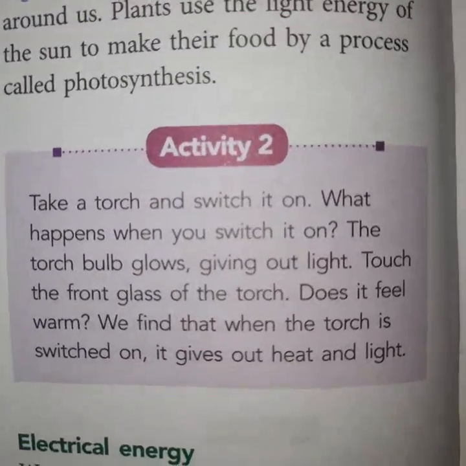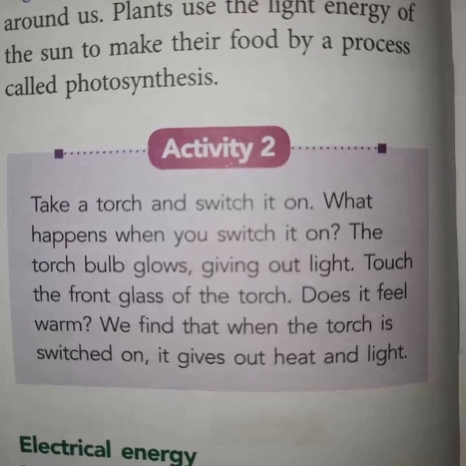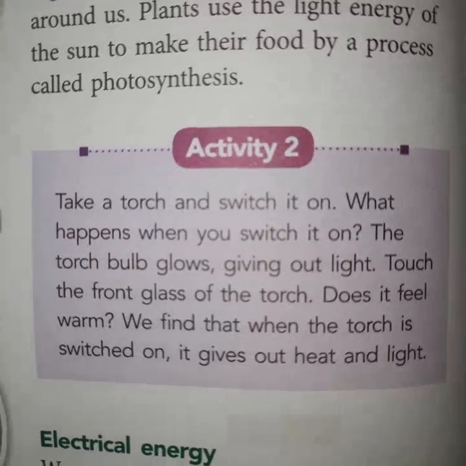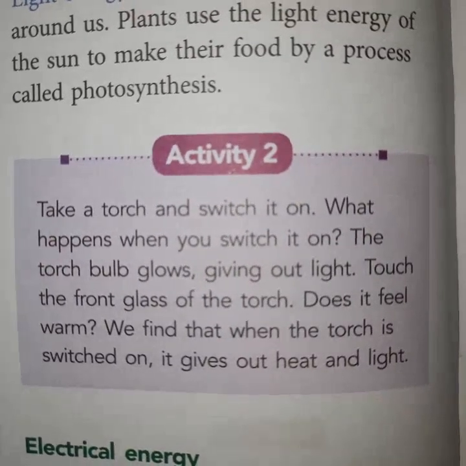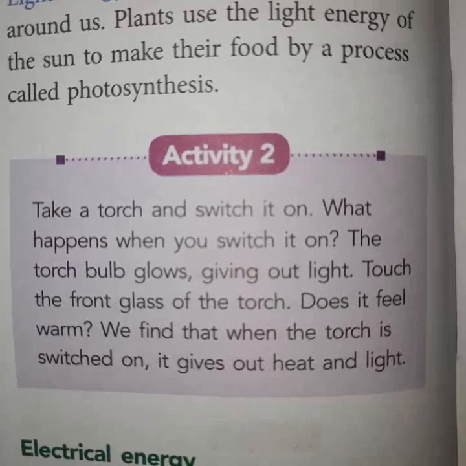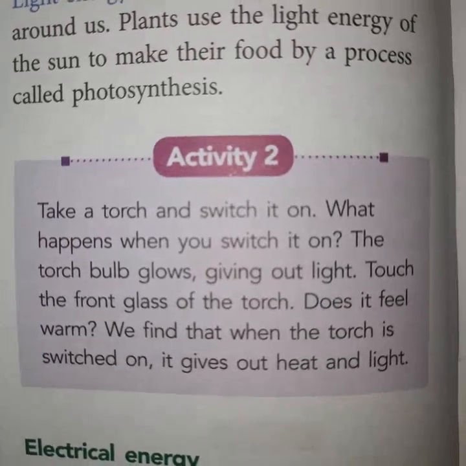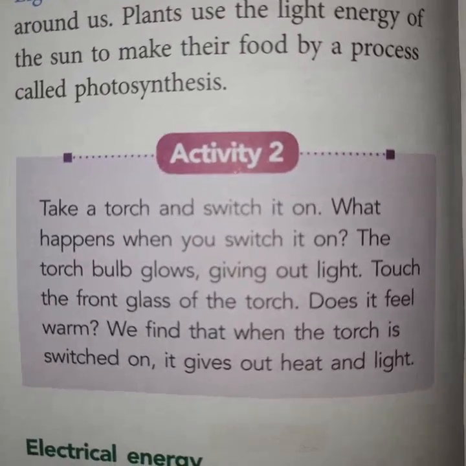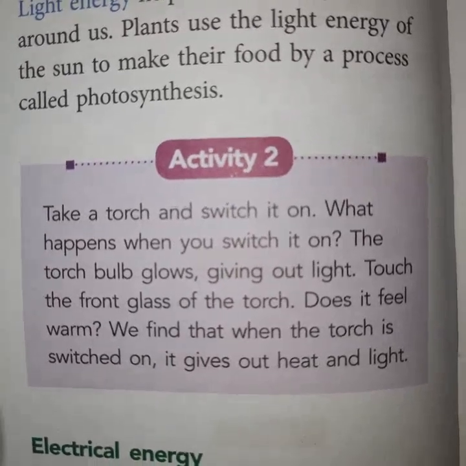Now see activity number 2, which is very simple. Take a torch and switch it on. What happens when you switch it on? The torch bulb glows, giving out light, and that light travels in a straight line.